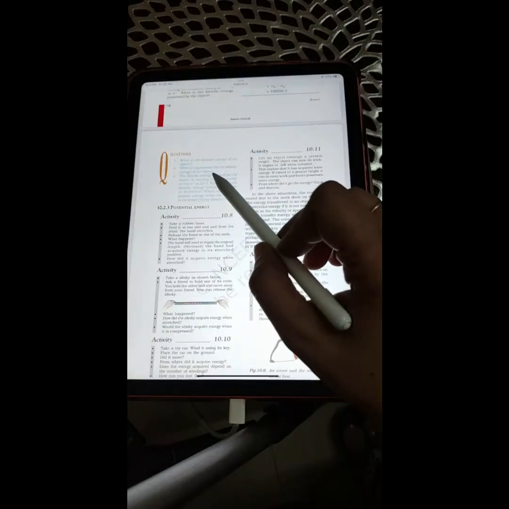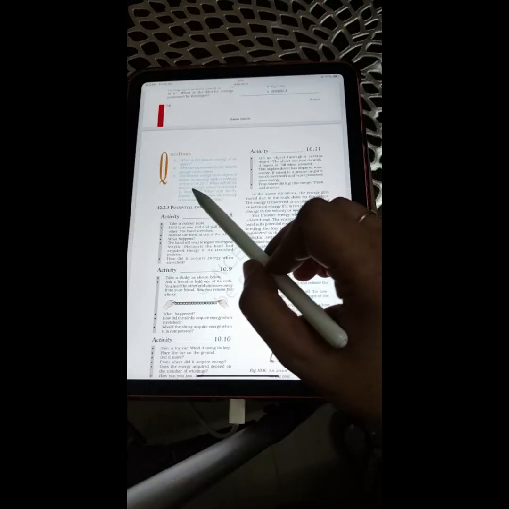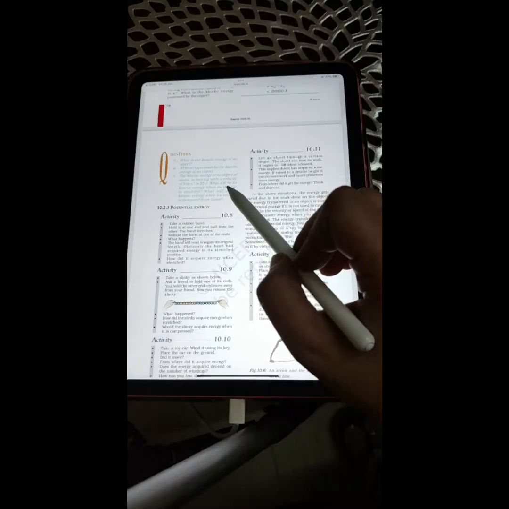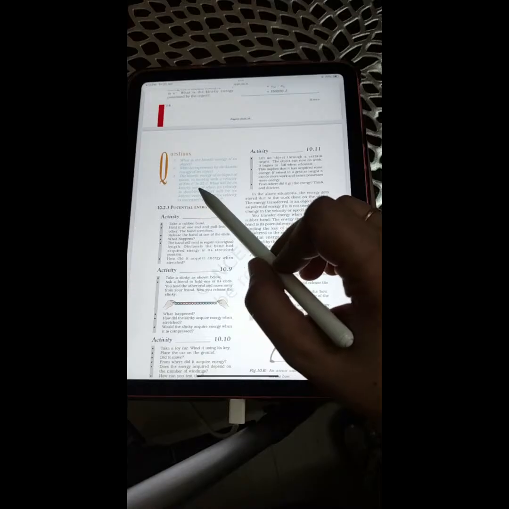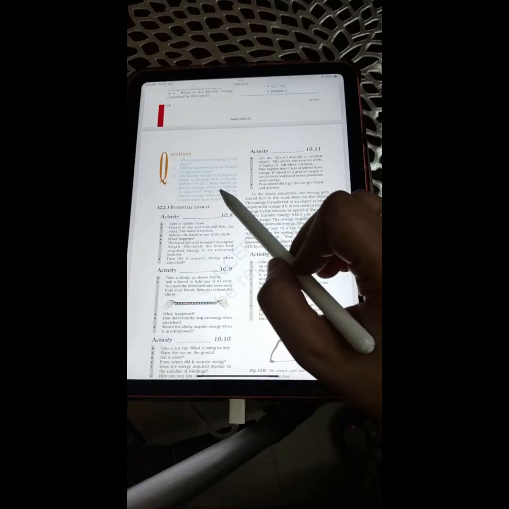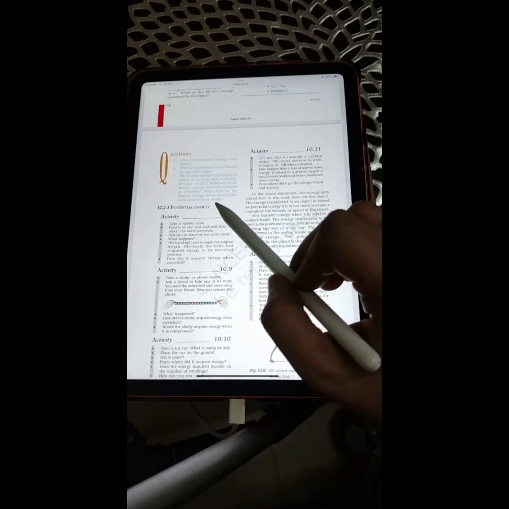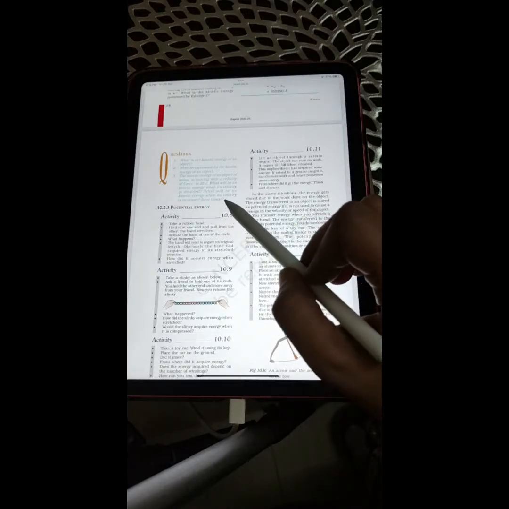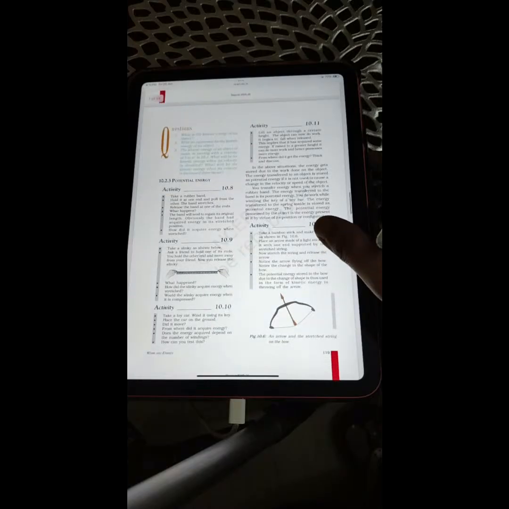In text questions, question number 1: what is the kinetic energy of an object? 2: write an expression for the kinetic energy of an object. 3: the kinetic energy of an object of mass m moving with a velocity of 5 meter per second is 25 joules. What will be its kinetic energy when its velocity is doubled? What will be its kinetic energy when its velocity is increased 3 times?